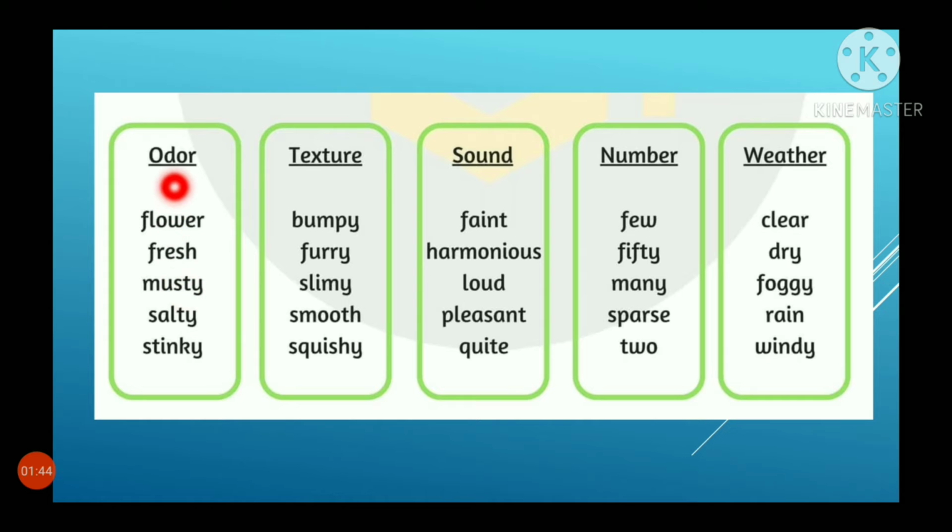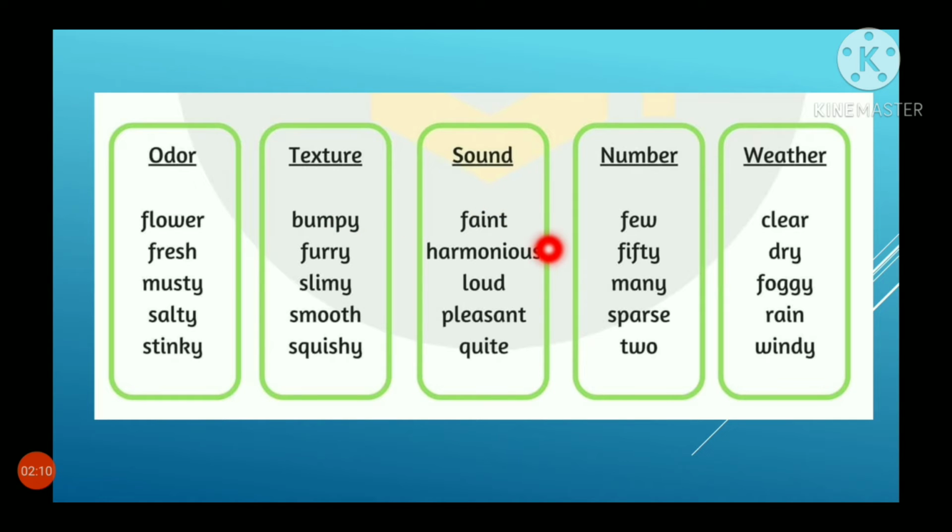Odor, the smell: flower, fresh, musty, salty, stinky. Texture: bumpy, furry, slimy, smooth and squishy. Changing of the appearance of a food item or anything is said to be texture.